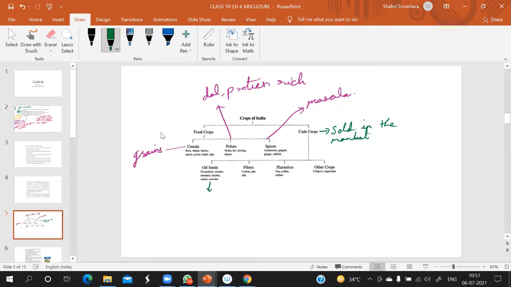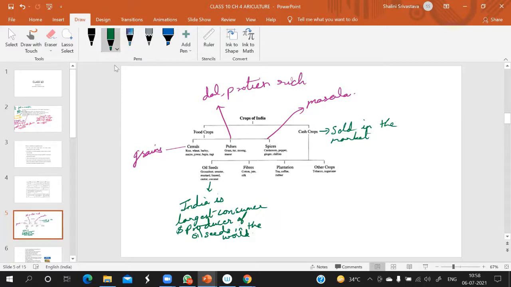India, you must be knowing, is the largest consumer as well as producer of oil seeds in the world. Not only Asia, I'm talking about the world.